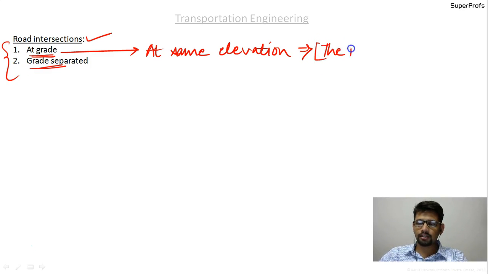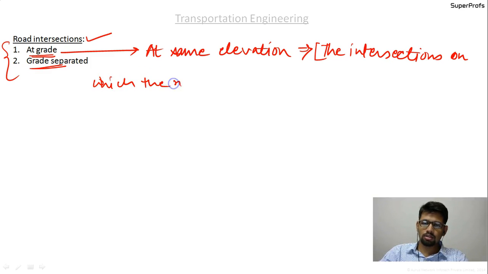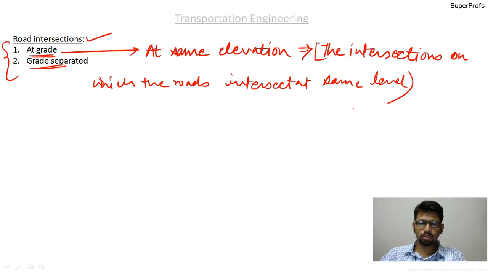The intersections on which the roads intersect at the same level. Okay, I'm writing it for you because when you open your notes later on, you should not get confused. Okay, now you are understanding that is a different case.